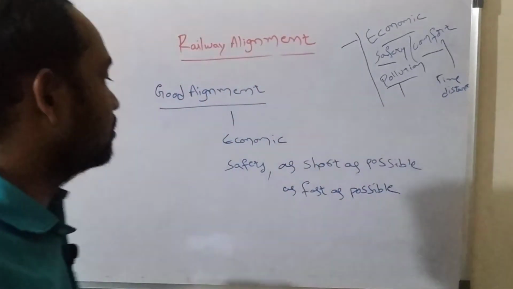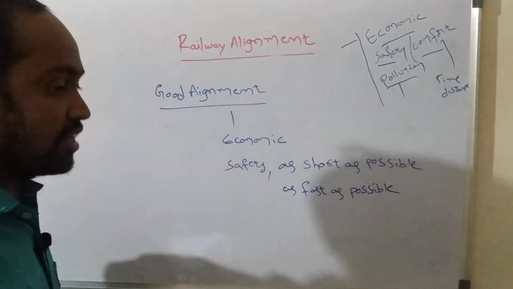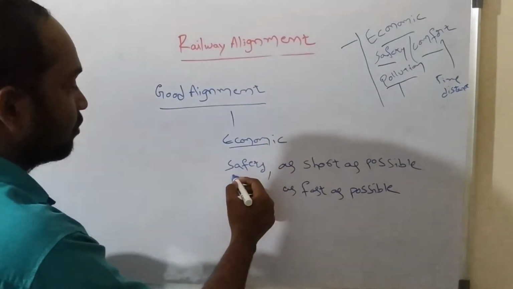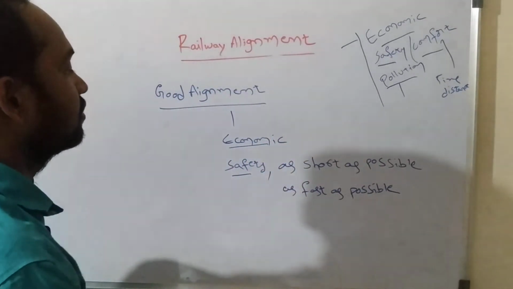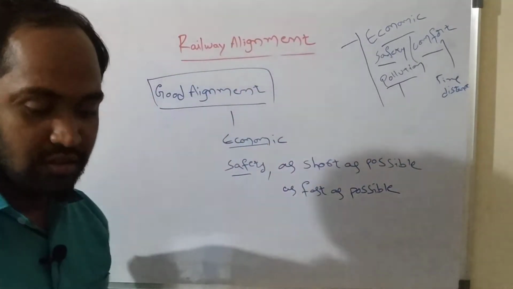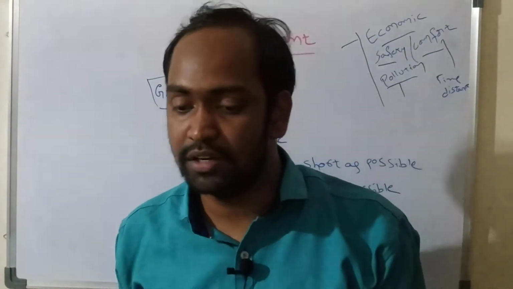So if a railway track is constructed with a particular alignment, and if it is economic and can provide safety and comfort to people, then that alignment is said to be a good alignment. So that is a good alignment.